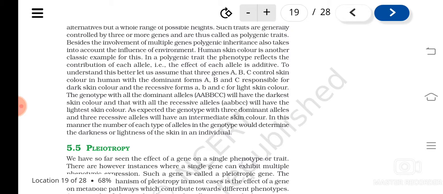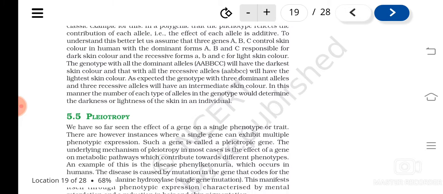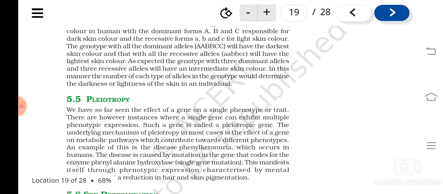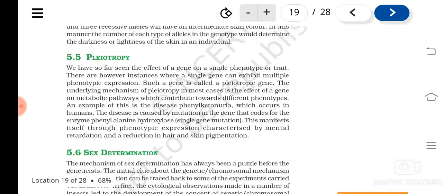Understood? So this is also an additive character, meaning that as the number of dominant genes increases, the darkness also increases. So this is polygenic. Poly means many, genic means genes. Many genes controlling one character. Is it clear? Then next is what?